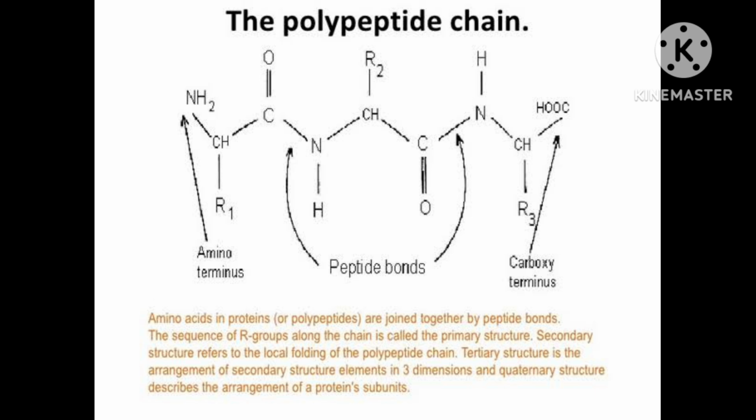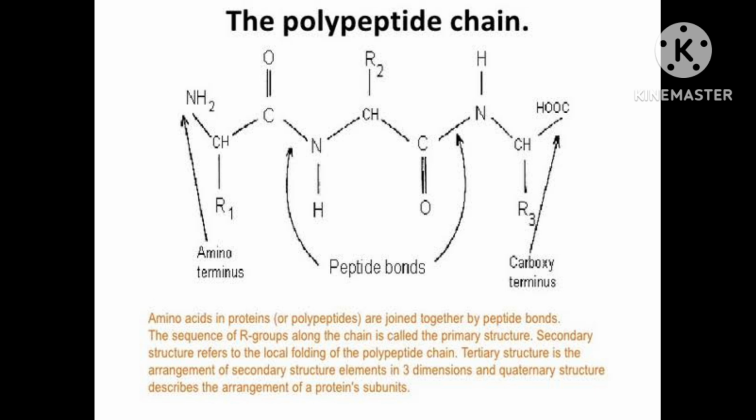Now see how amino acid is linked to the protein. Amino acids form peptides. Correct? Dipeptide, tripeptide, tetrapeptide, pentapeptide, hexapeptide. When it is more than 10, then it is called polypeptide. And a polypeptide with more than 100 amino acid residues having a molecular mass higher than 10,000 u is called a protein.